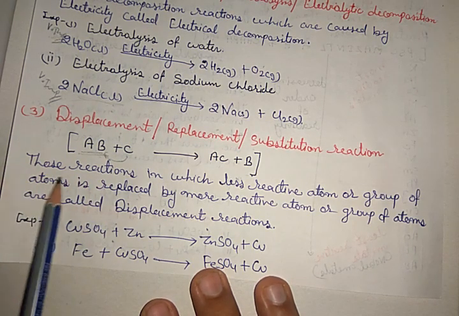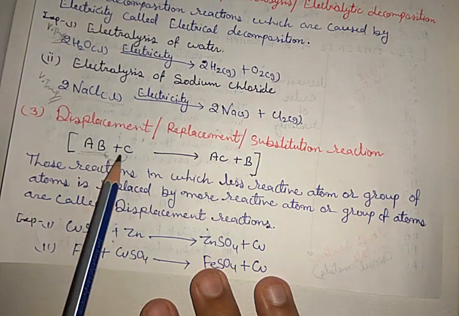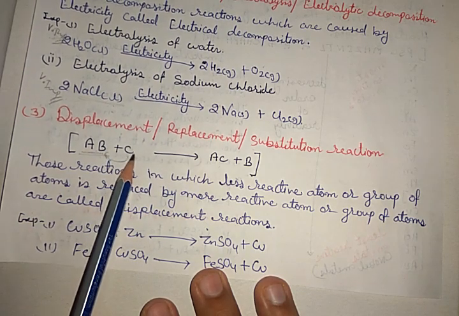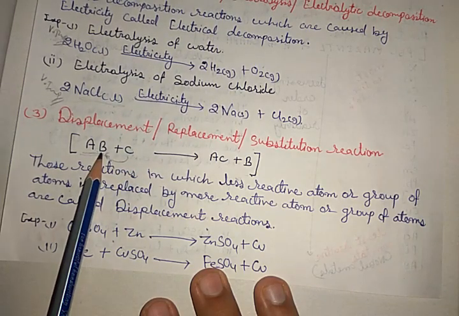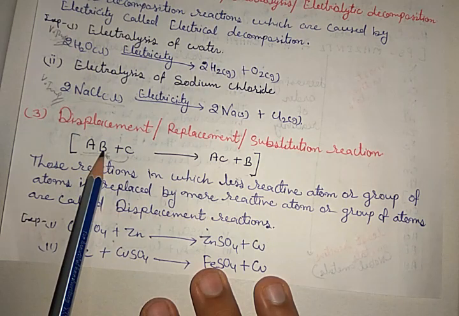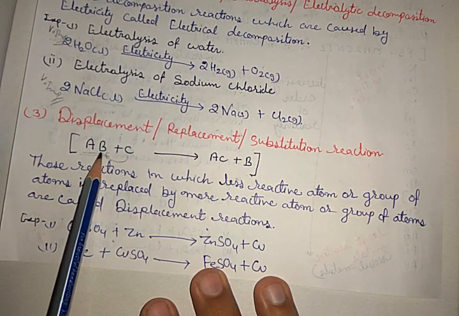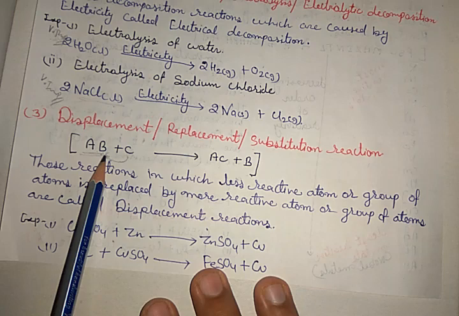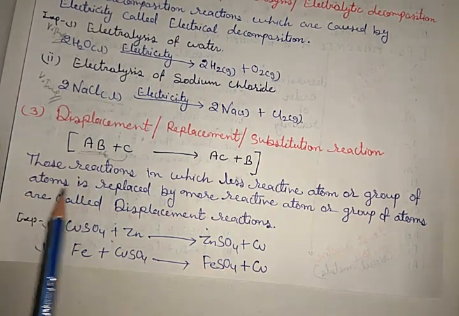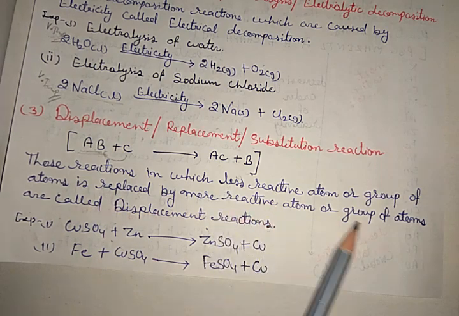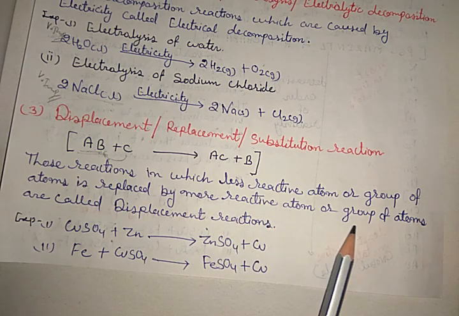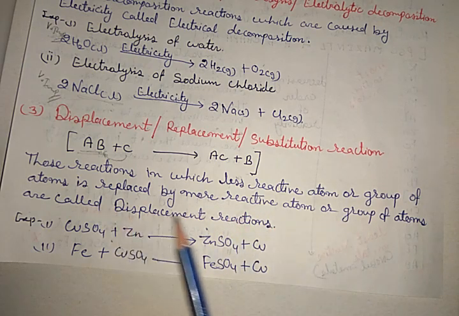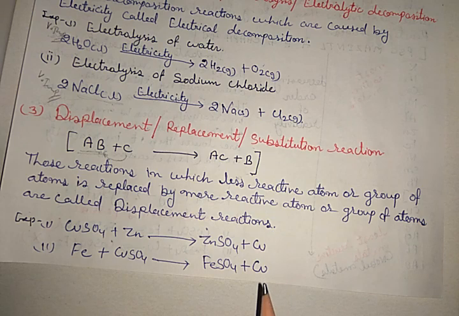Okay. So in these reactions, a more reactive atom or group of atoms substitutes or replaces a less reactive atom or group of atoms from its compound. Got it? So we can say that those reactions in which a less reactive atom or group of atoms is replaced by a more reactive atom or group of atoms are called displacement reactions.